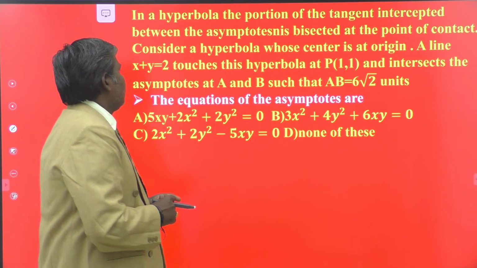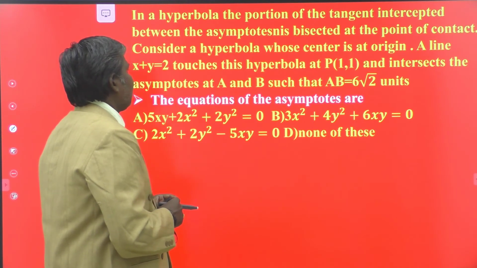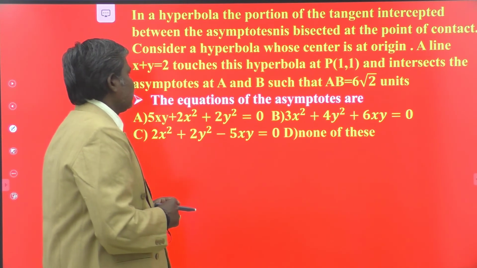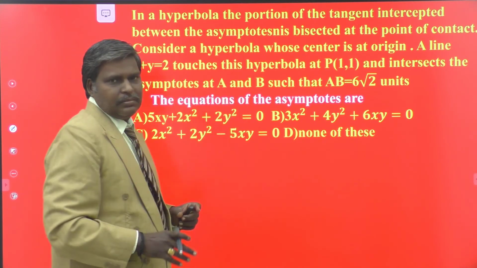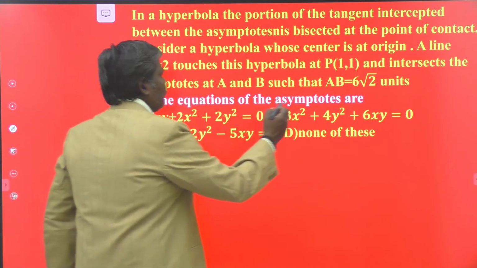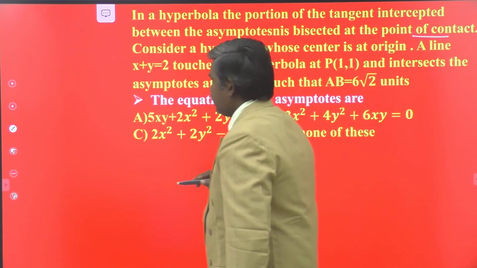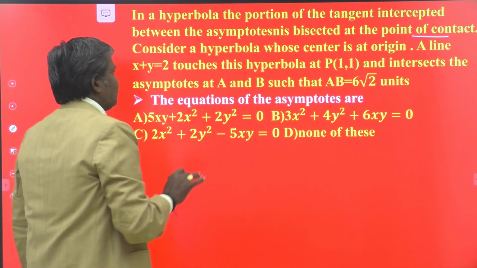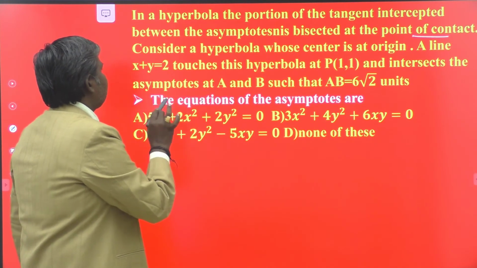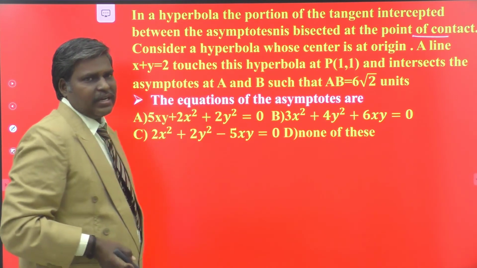This is the question. A hyperbola, the portion of the tangent intercepted between the asymptotes is bisected at the point of contact. That is the condition given to you. You read once again up to here and remember this in your mind. A hyperbola, the portion of the tangent intercepted between the asymptotes is bisected at the point of contact.